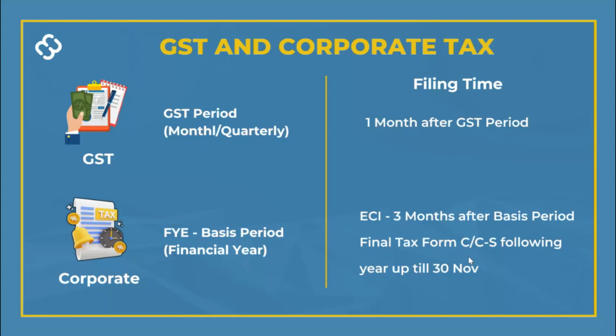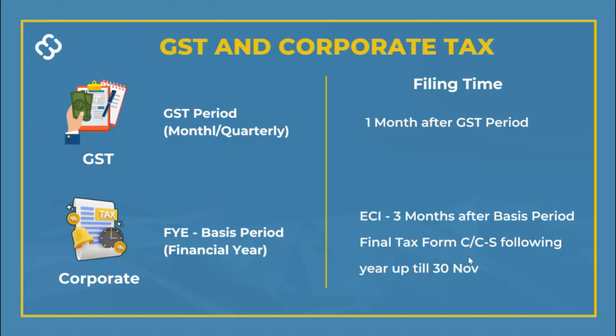Next, for corporate tax, your basis period will be a financial year basis. So this will follow what you set as the financial year end for your company. Typically, you have to state this in your incorporation documents and then notify IRAS when your financial year end is. Or if you don't notify them, after you file your first tax filing, you have to fix your financial year end, and thereafter IRAS will follow it for every 12 months.